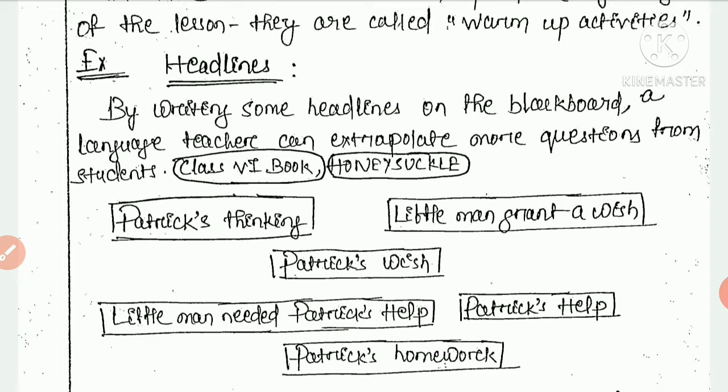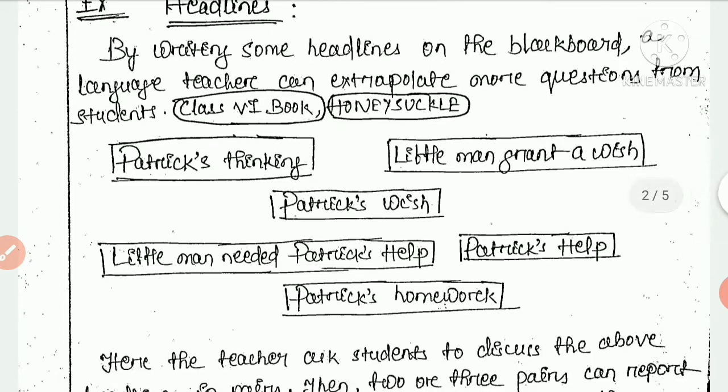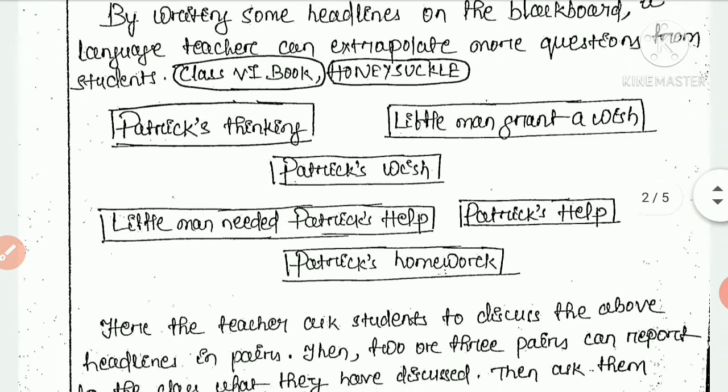By writing some headlines on the blackboard, a language teacher can extrapolate more questions from students. This is the class 6 book Honeysuckle chapter. Here Patrick is a boy, and there is a little man. I will describe the story and how to extrapolate more questions to the learners.